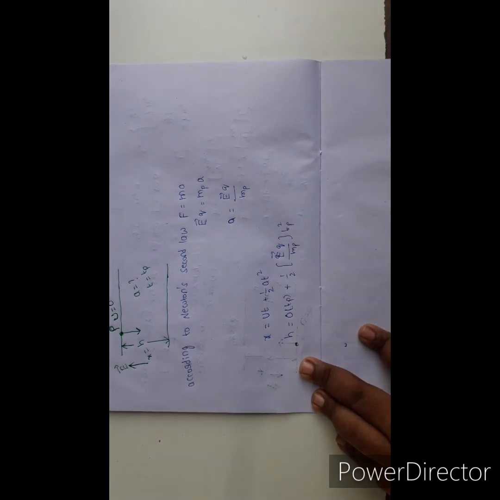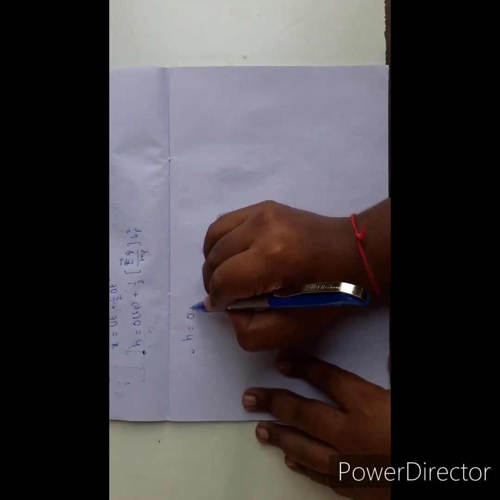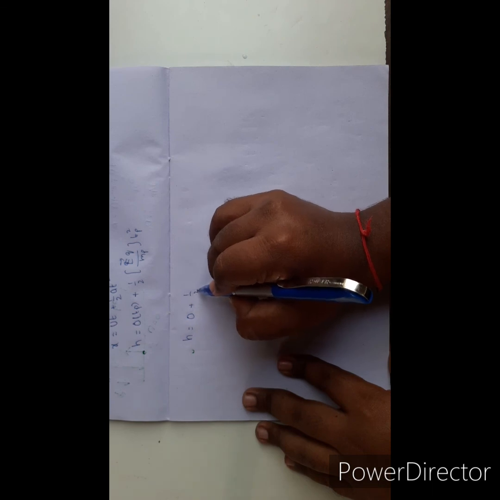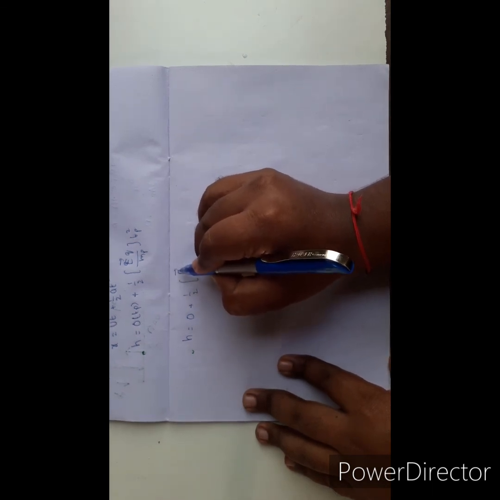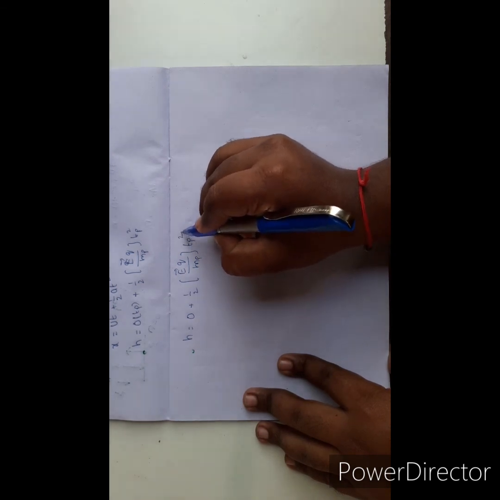Here 0 into Tp is 0, plus 1 by 2 into eq by mp into Tp square.